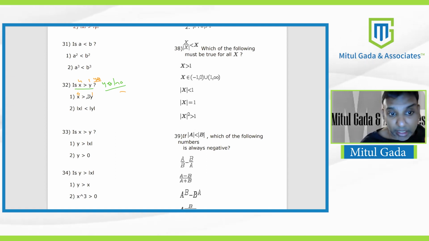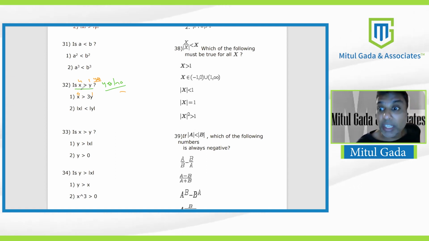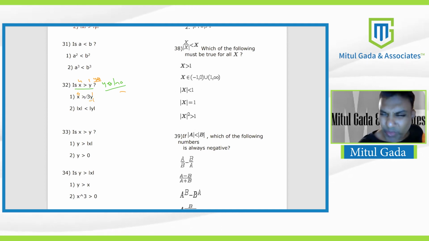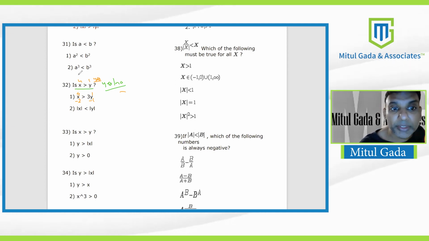Let me try for a no. But my values should fit in the first statement. Statements are qualifiers; you cannot go against a statement. Only those values which fit the statements are allowed in the question. Now I took a positive value of y, 1. Let me take a negative value of y, minus 1. Then x is minus 2, because 3 times minus 1 is minus 3, and it is true that minus 2 is greater than minus 3, so I have taken qualified values. But the question is not about x and 3y; it is about x and y. So the question becomes, is minus 2 greater than minus 1? You say no.